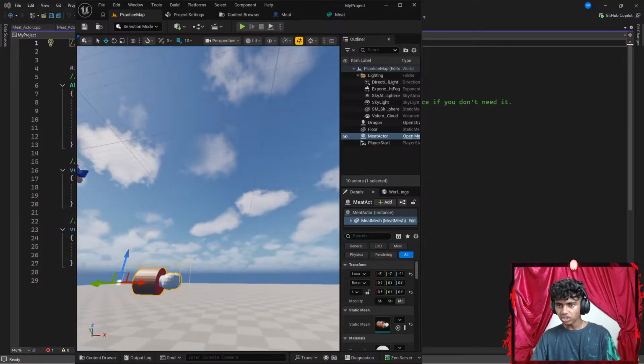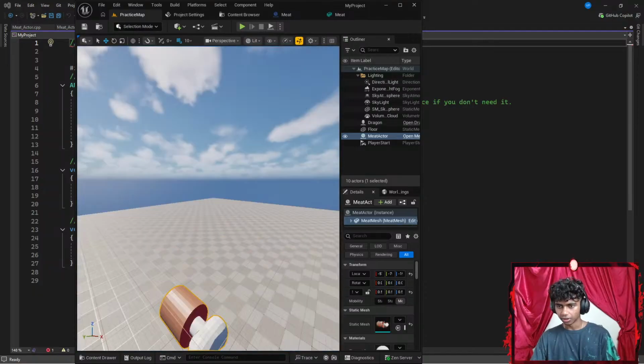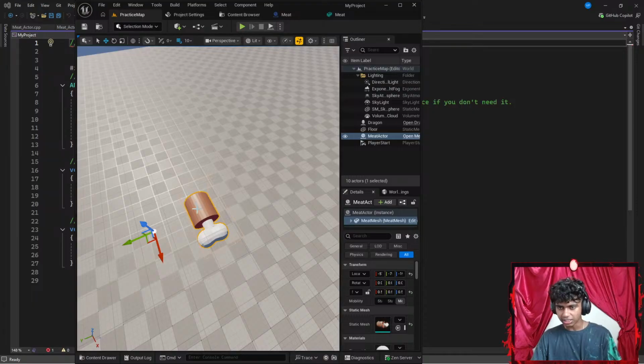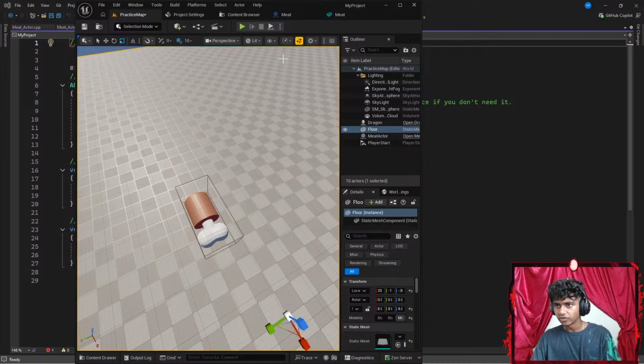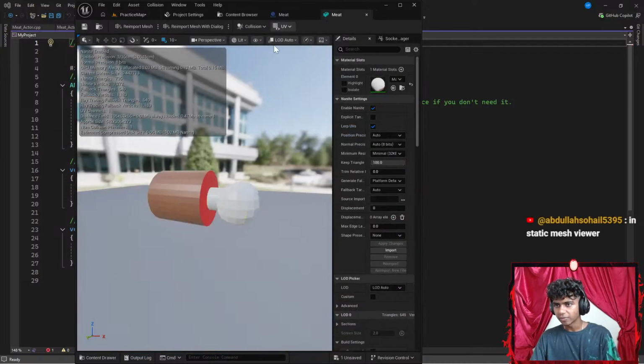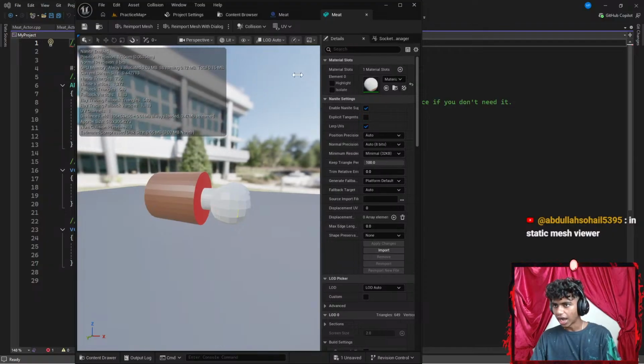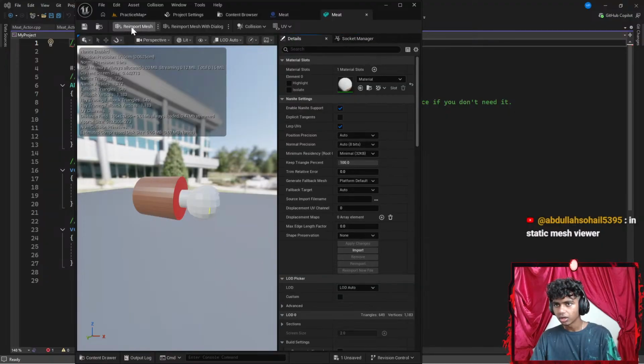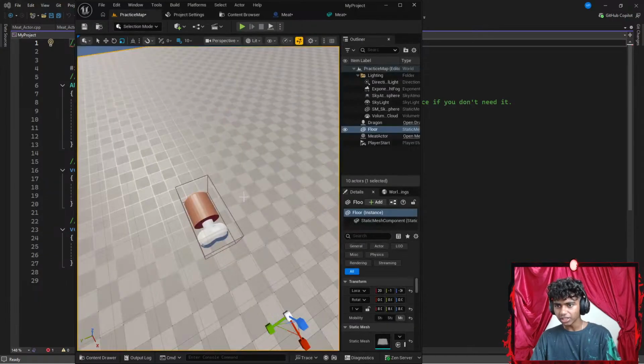Maybe I could just manually scale it down. Even though it is not as big, I feel like it would be much better if it's a bit smaller. In static meshes viewer. This is my static meshes viewer. Re-import mesh. I did try typing it up here. I see socket manager. Oh, there we go. Re-import mesh. Okay, perfect.